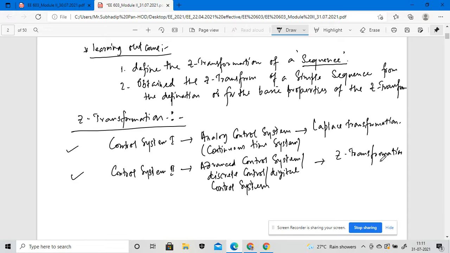So in the earlier control system one, we mainly discussed the analog control system courses.